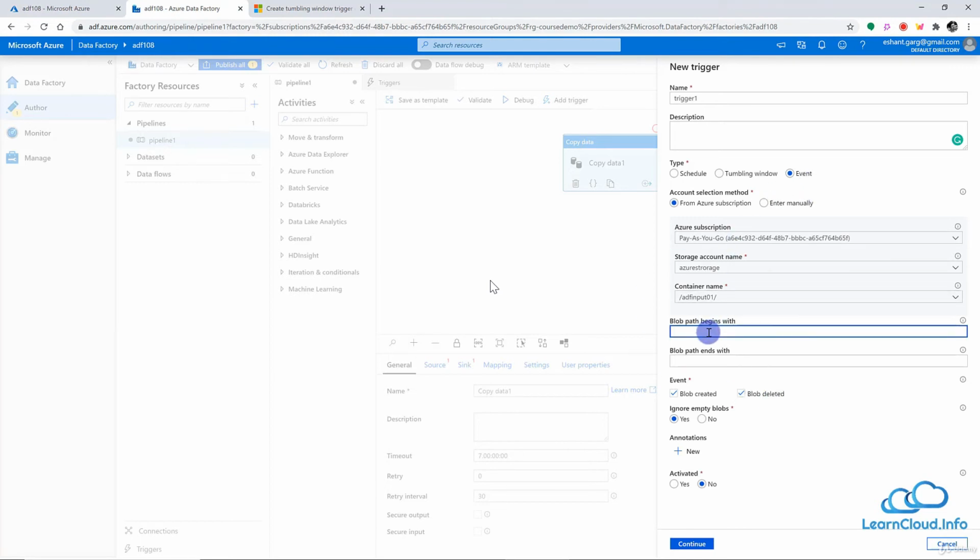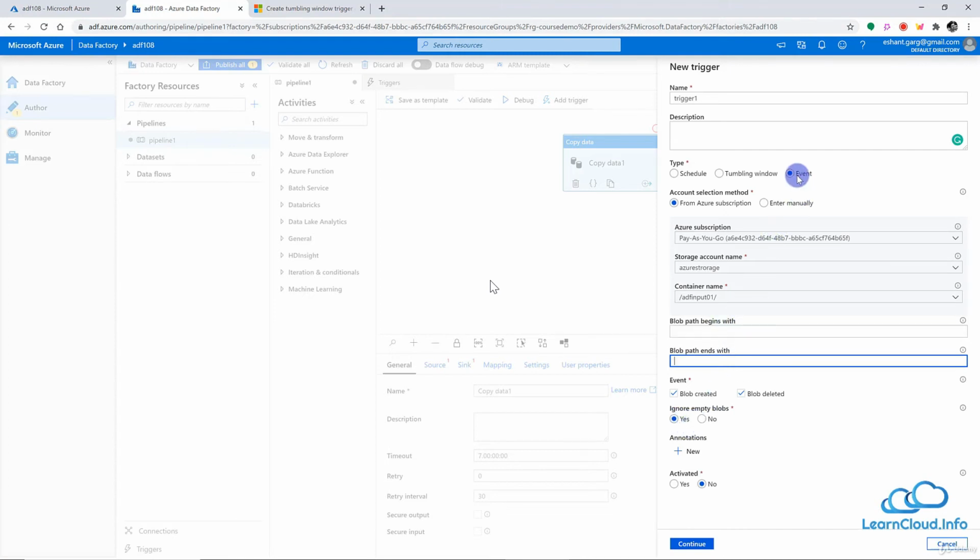And I can also define the blob. For example, my blob starts with a particular date or name of project, or my blob ends with, let's say, .json or .txt or any other extension, and it will process only those kinds of blobs. And we also have the option that if my blob is empty, then you can ignore it.